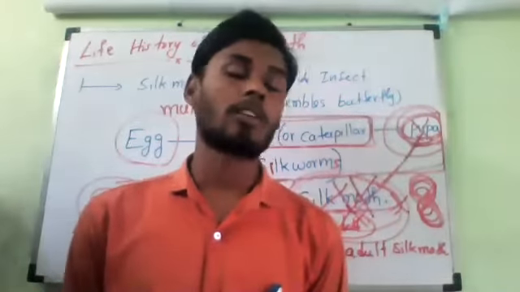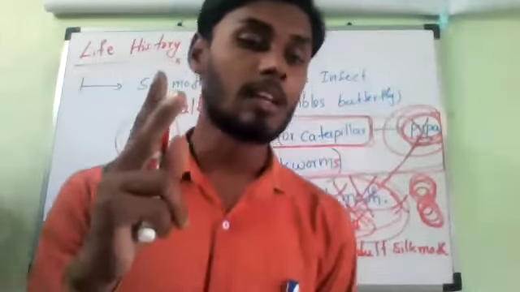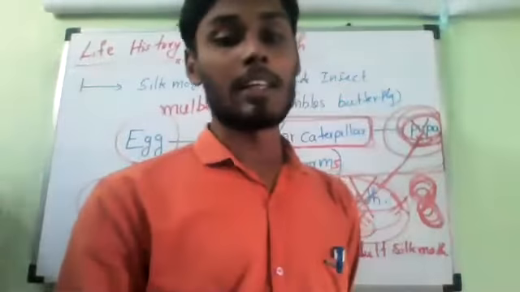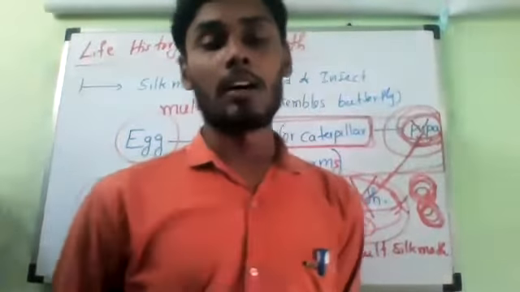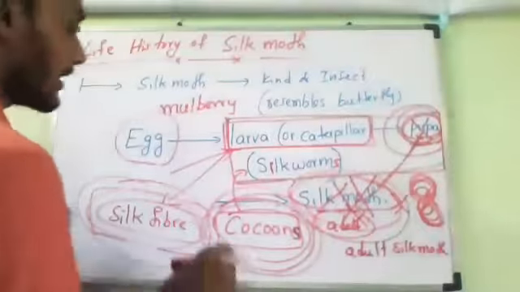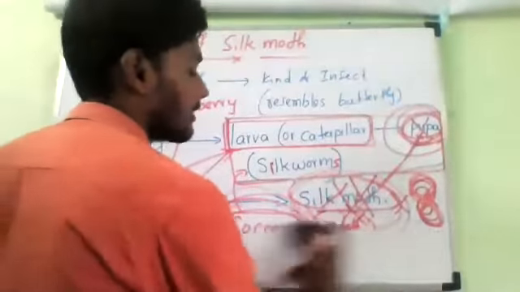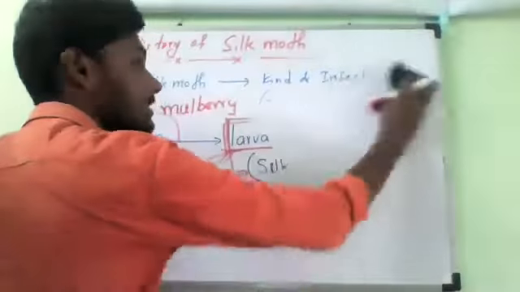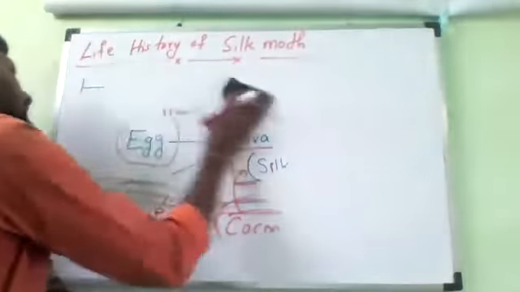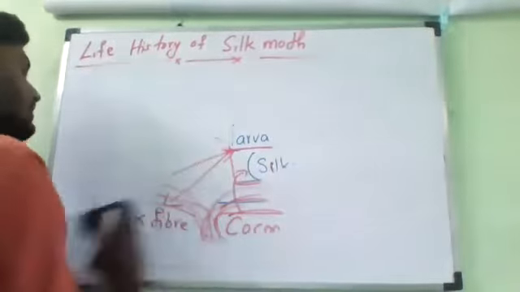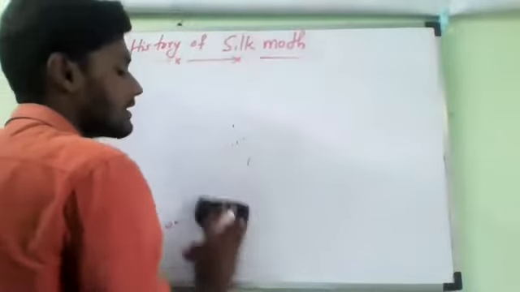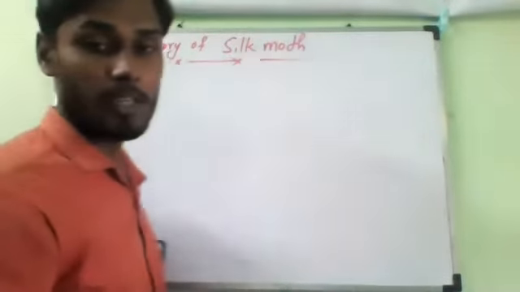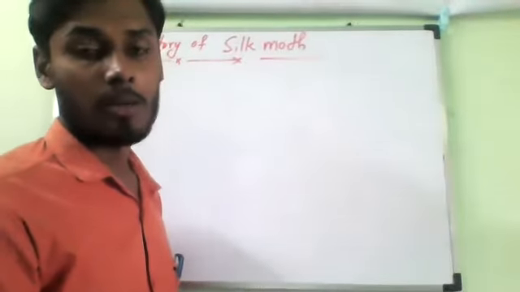So if you say silk production, two things will come. What is that? Cultivation of mulberry trees. Why? What is the food for silkworms? Mulberry leaves. They will eat only leaves. Mulberry leaves. Understand? So if you take silk production, two things will come: one is silk farming, and as well as mulberry trees. Two things. You should remember it.